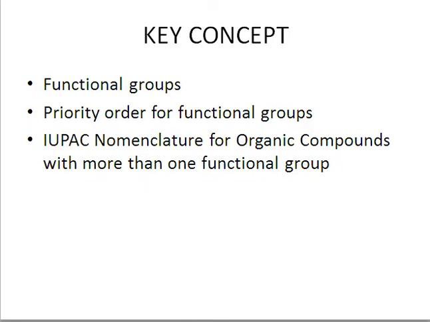The key concepts which we shall discuss today are what we mean by functional groups, what the priority order for functional groups is, and the IUPAC nomenclature for organic compounds, specifically if they have more than one functional group as well. So what's a functional group? A functional group is an atom or group of atoms that imparts certain properties to an otherwise unreactive chain.